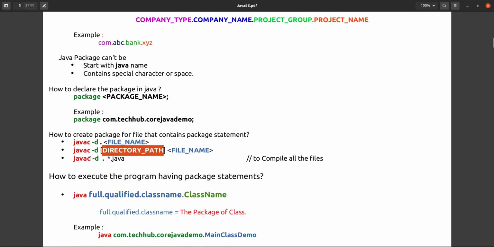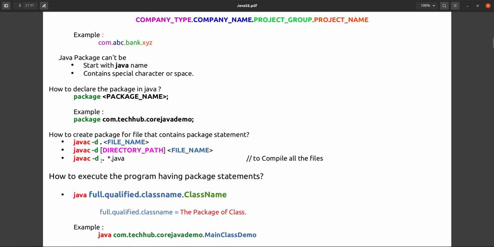And this is to compile all the .java files. Suppose in your present directory there are so many .java files. Then you have to compile each file one by one. That is a very difficult process. You cannot do that at all, because if 100 files or 1000 files are there, you have to run that statement 100 times. No, you just give star.java from the present directory. When you give star.java, all your files will be compiled in the present directory.